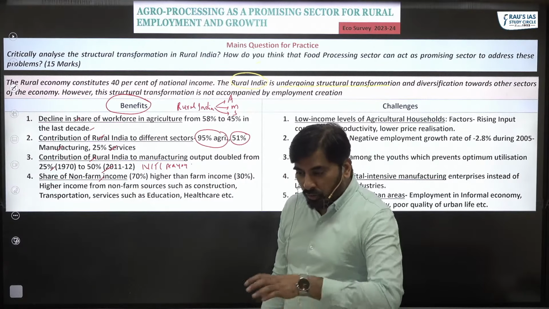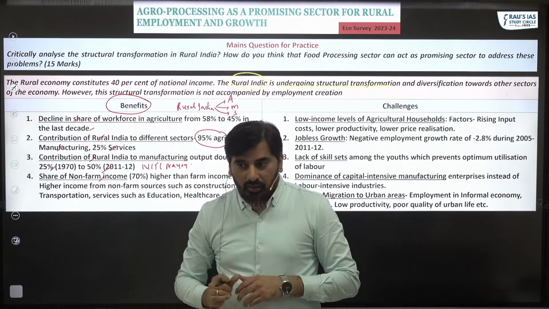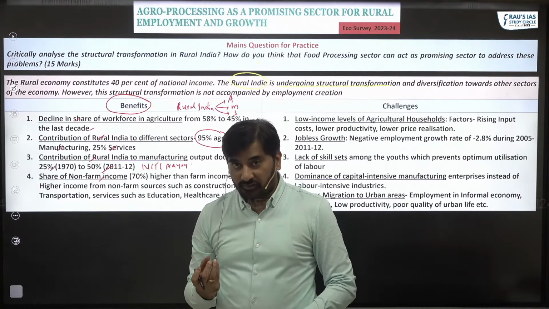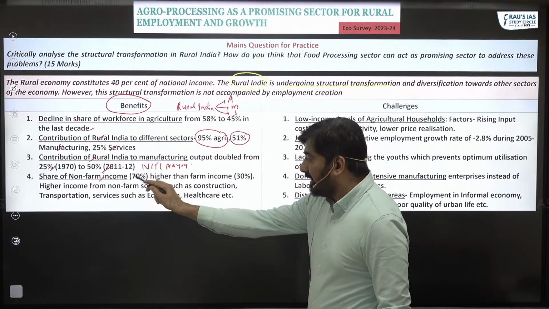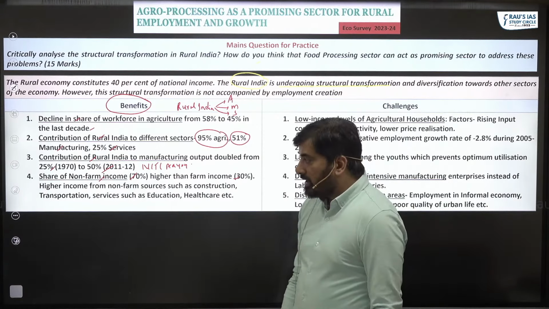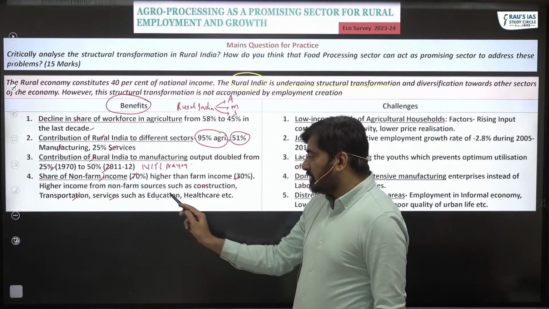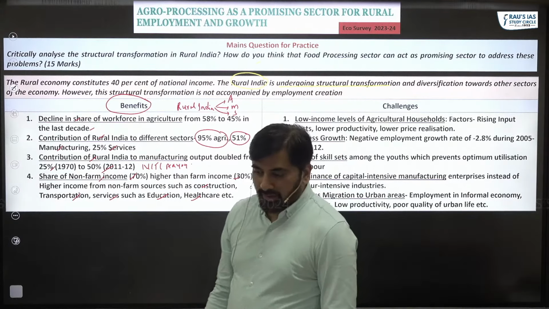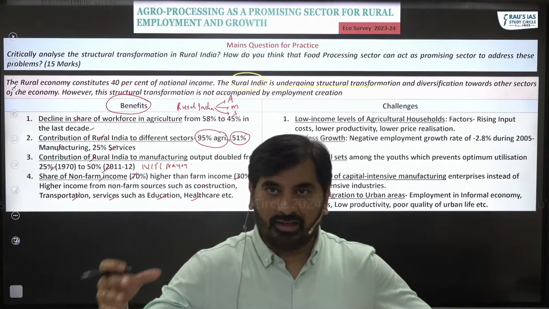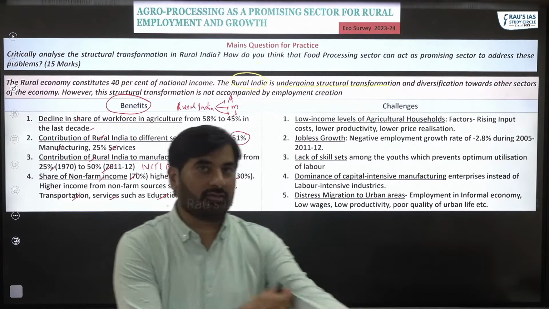People in rural India can earn income from farm as well as non-farm. Now, people are earning more income from non-farm sources. The share of non-farm income is higher, that is 70% as compared to farm income. So more number of people in rural areas are earning income from construction, transportation, services such as education, healthcare, and so on, right? Which once again is a good development because people's dependence on agriculture has got reduced. So these are the good things about structural transformation.